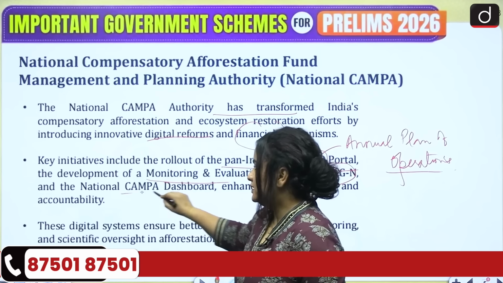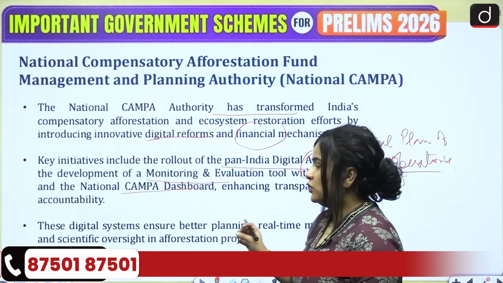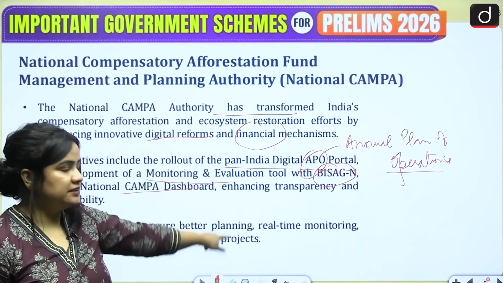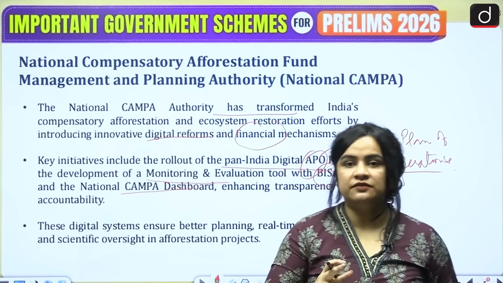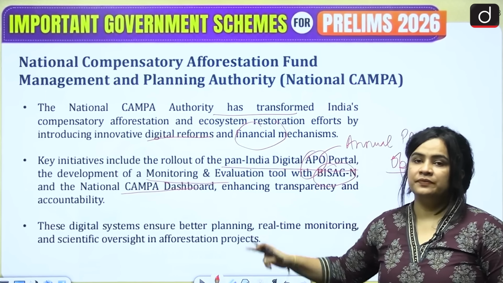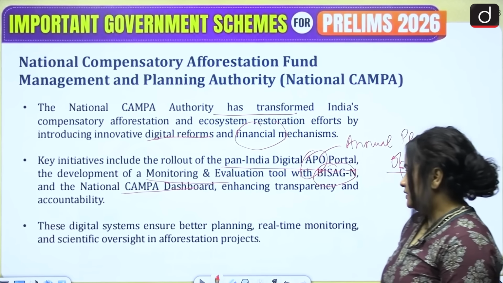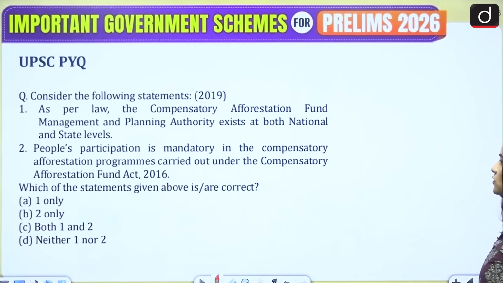Then there is also the development of a national CAMPA dashboard, and all of this enhances transparency as well as accountability, because there is going to be stricter monitoring. There is going to be a stricter verification to make sure that compensatory afforestation actually takes place. So, a scientific oversight is also maintained.